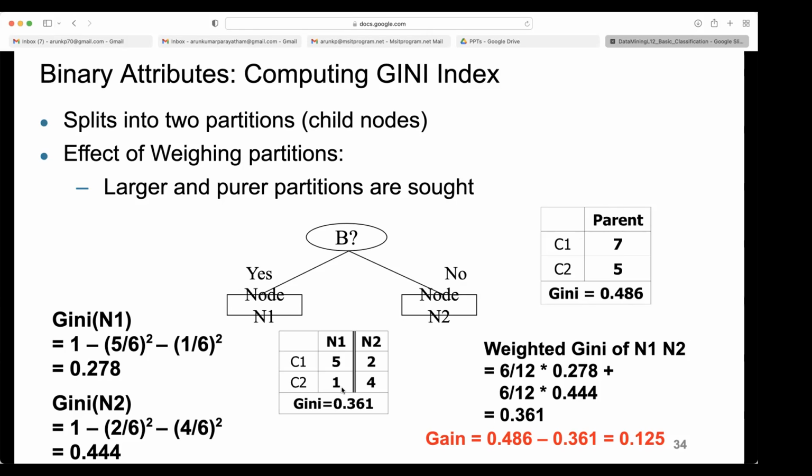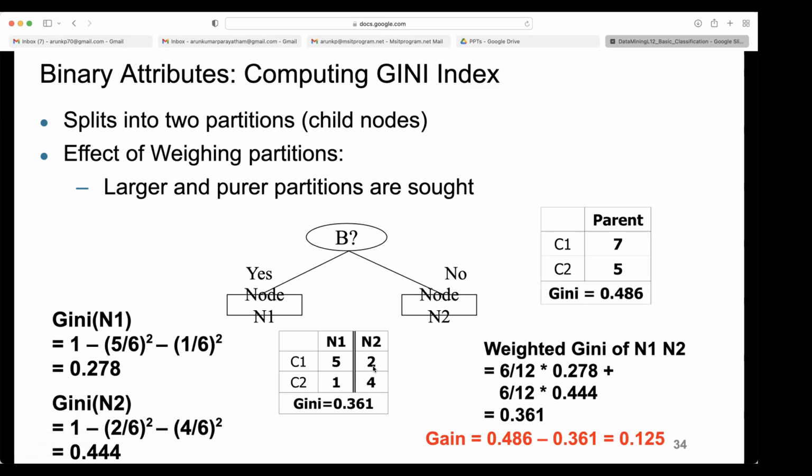Now after splitting, the left split has got 5 and 1, the right split has got 2 and 4. What is the Gini index of the left split with N1? What is the probability here? 5 by 6 and 1 by 6. That is 5 by 36, then 5 by 18. Okay, 5 by 18 is 0.278, because 18 twos is 36, right? 18 threes is 54. You won't get 0.3, you'll get 0.2 something. So Gini of N1 is 0.278.